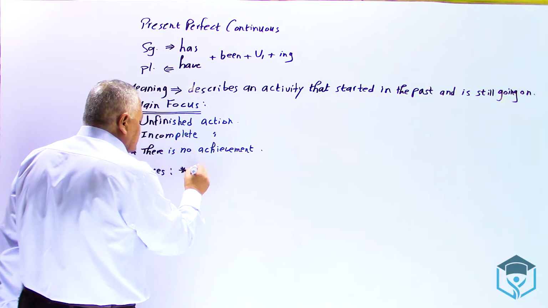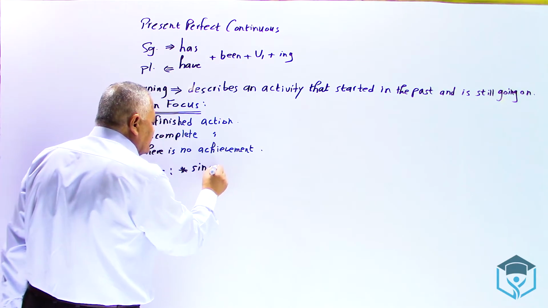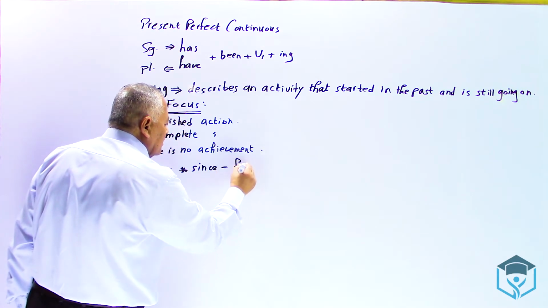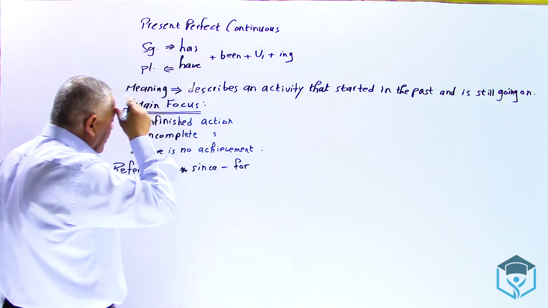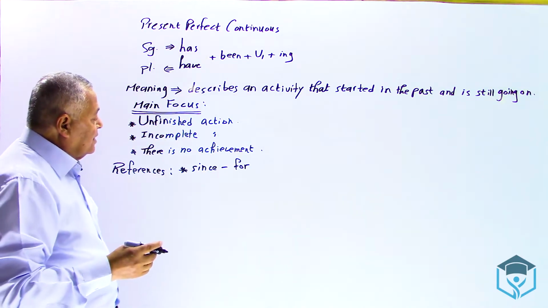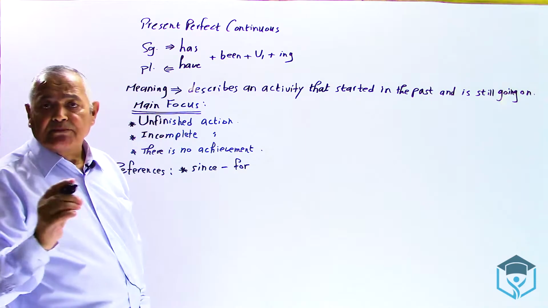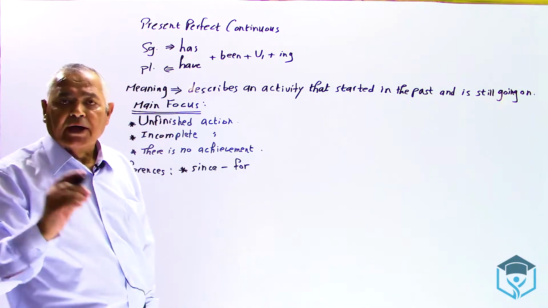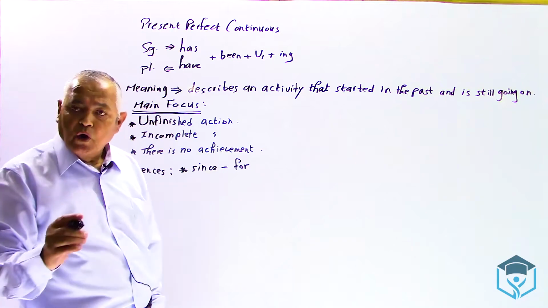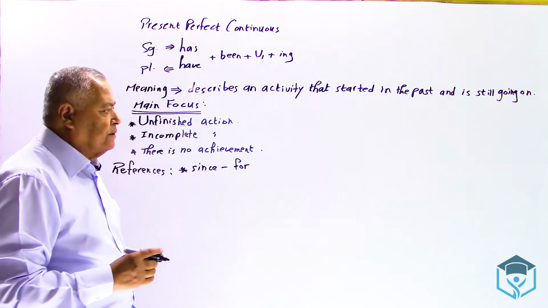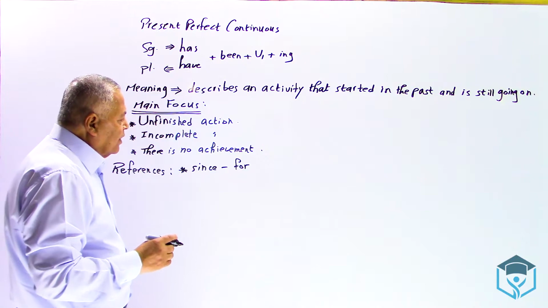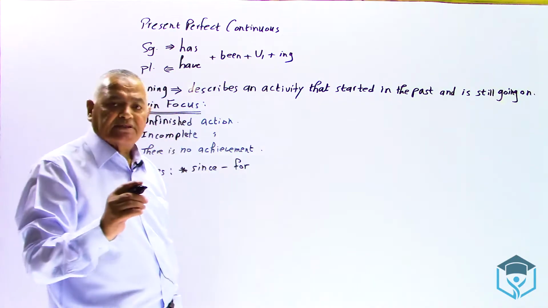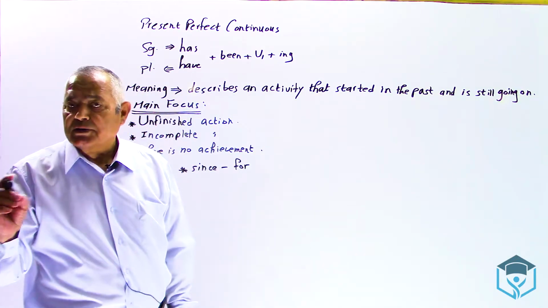The first point, once more: since and for. These 2 words mean either present perfect simple or present perfect continuous. So both forms are right. With since and for, you can use present perfect simple or present perfect continuous.